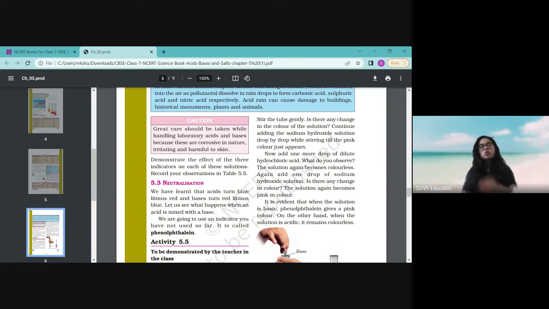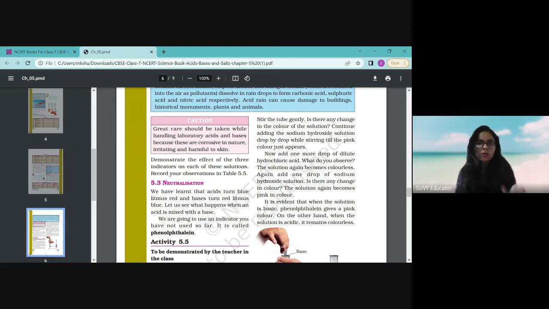We also have this test to see the performance of the indicator. And the soap solution is basic; the base will stay colorless. Turmeric will not change that color.